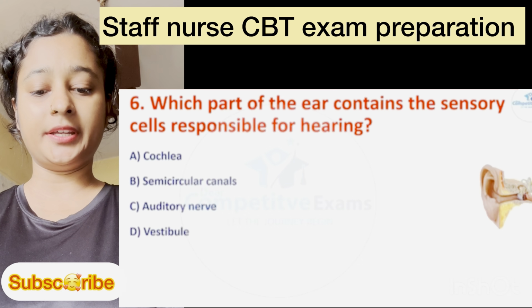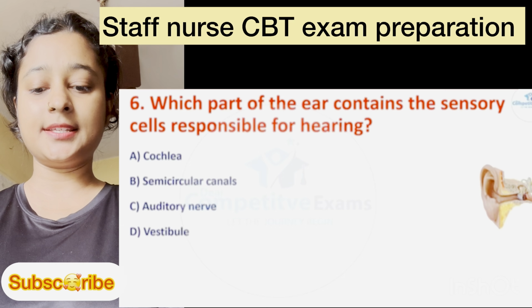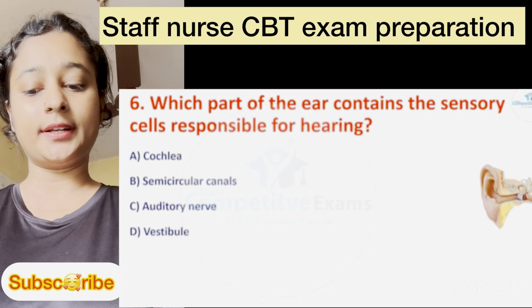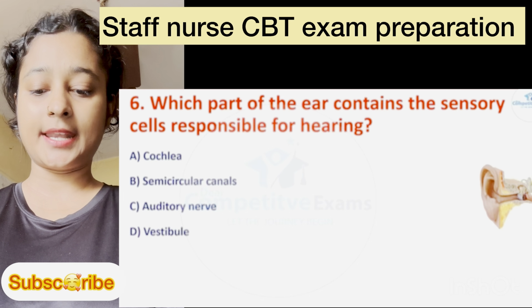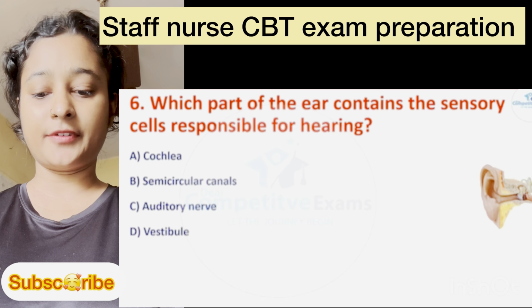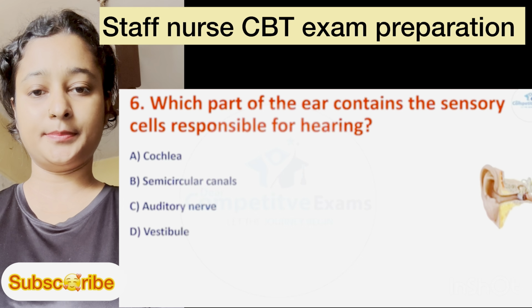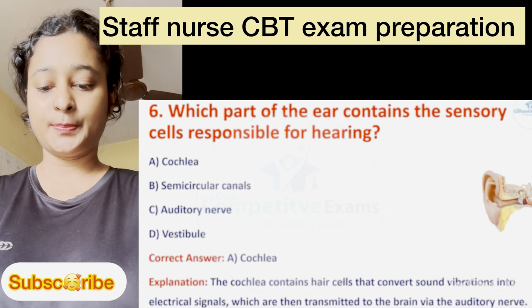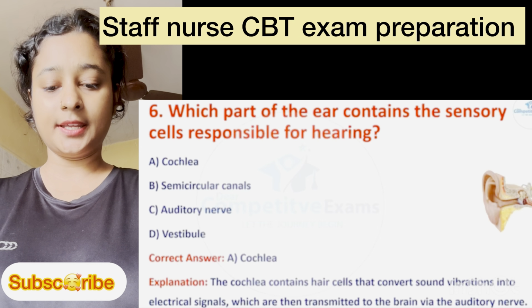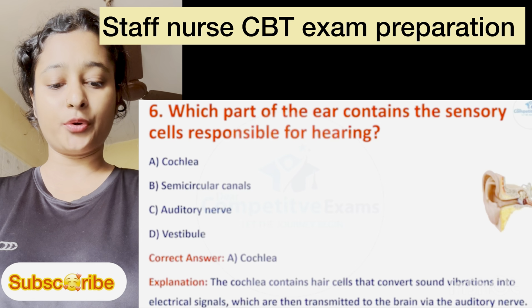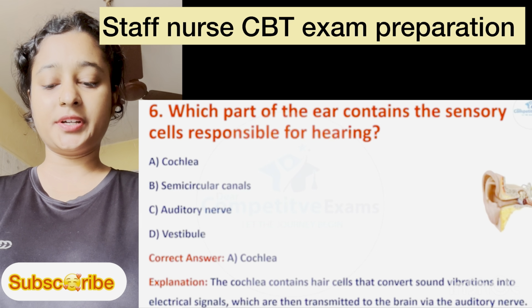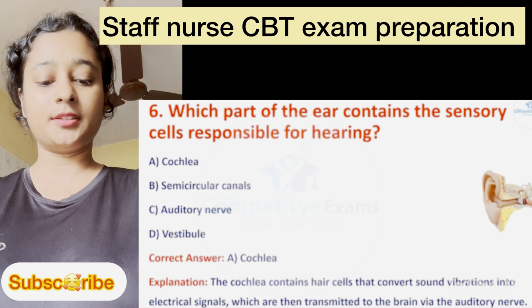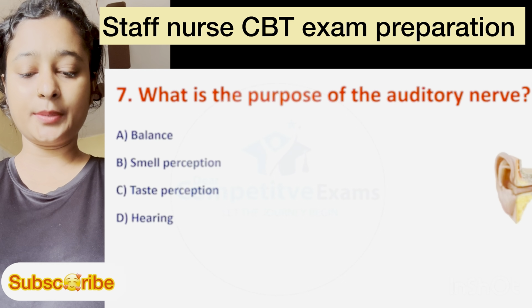Question number 6. Which part of the ear contains the sensory cells responsible for hearing? Option number A is cochlea, B is semicircular canal, C is auditory nerve and D is vestibule. Here the correct answer is option A, cochlea. Explanation: the cochlea contains hair cells that convert sound vibrations into electrical signals, which are then transmitted to the brain via the auditory nerve.